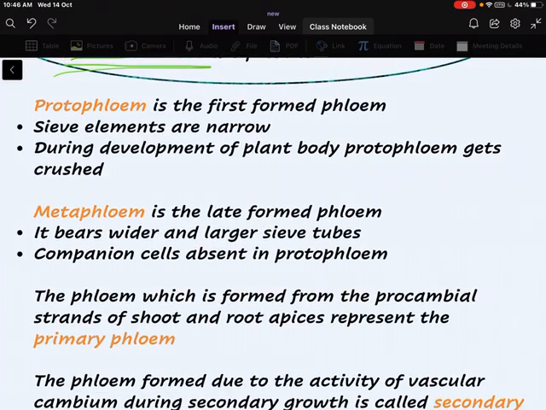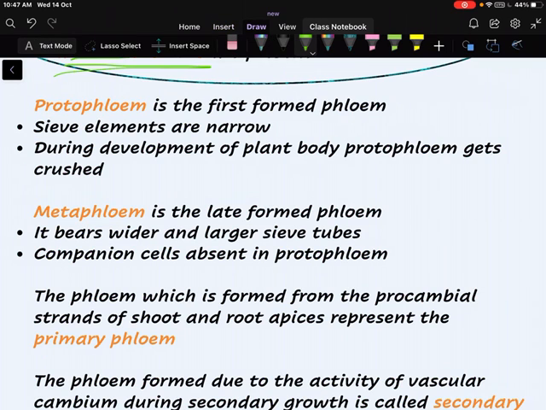Protophloem is the first formed phloem. As in xylem, we have learned about protoxylem and metaxylem, similarly protophloem and metaphloem. Protophloem is the first formed phloem, whereas metaphloem is the late formed phloem. In protophloem, sieve tubes are narrow, and during development of the plant body, protophloem gets crushed. Metaphloem is late formed, with wider and larger sieve tubes. Companion cells are absent in protophloem but present in metaphloem.